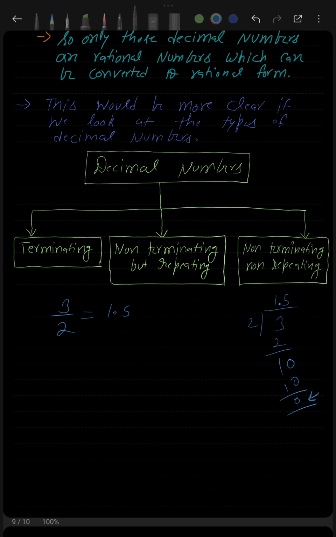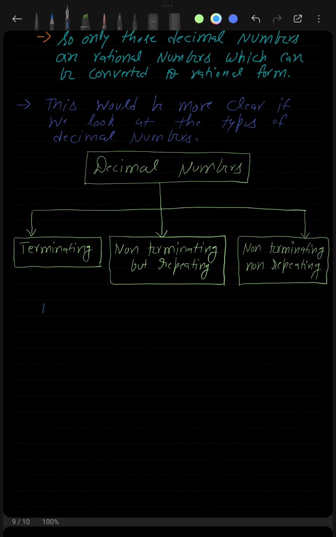So this is what terminating means. If you are dividing a fraction and you find that the division terminates after a certain number of digits, then you will say that that decimal number is a terminating decimal number. Now let's look at non-terminating but repeating decimal numbers. This is also something you have already encountered in your previous classes.